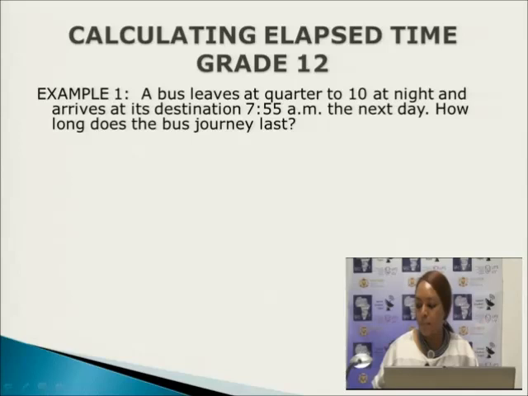Example number 1. A bus leaves at 9:45 at night and arrives at its destination 7:55 a.m. the next day. How long does the bus journey last?